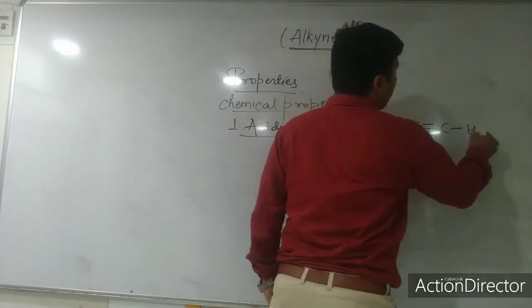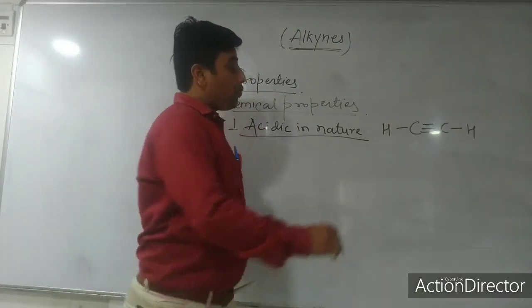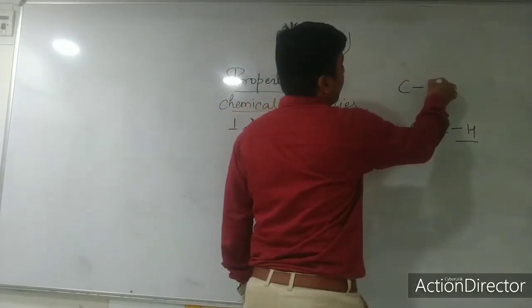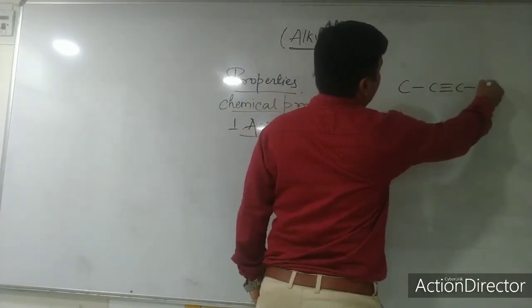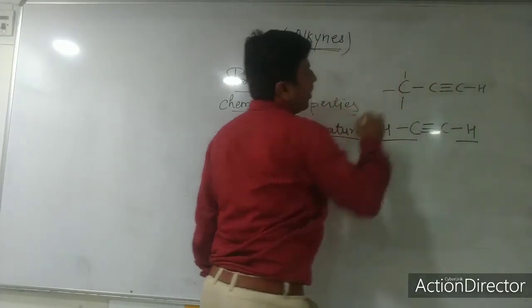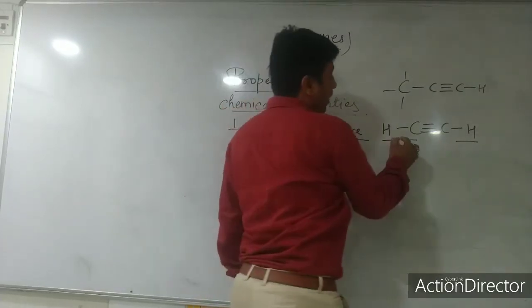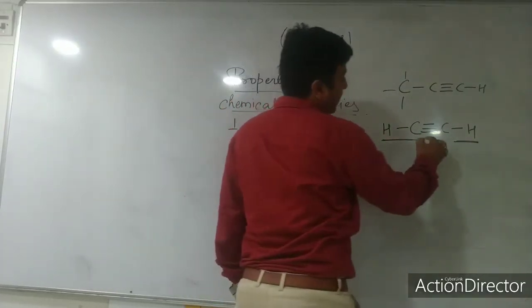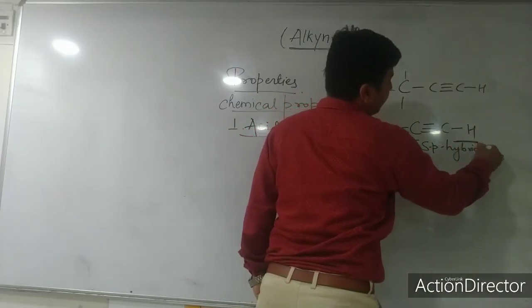All the carbons will not have sp hybridization. Remember, if I am talking about ethyne, here both are sp hybridized. But if I talk about propyne, you will see only one carbon atom is attached with hydrogen, and the rest will have sp3 hybridization, right? So here the carbon atom attached with the hydrogen atom has sp hybridization, which means